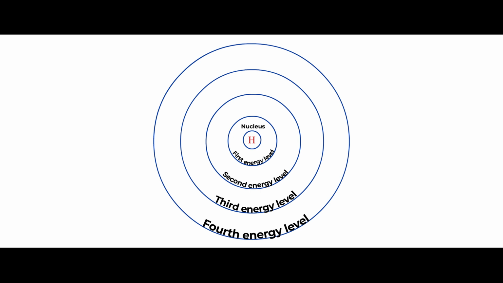We call the first ring energy level 1, n is equal to 1, followed by n is equal to 2, and then it goes on. When electrons transit from higher energy level to the lowest energy level, that is n is equal to 1, a spectrum called Lyman series is produced.